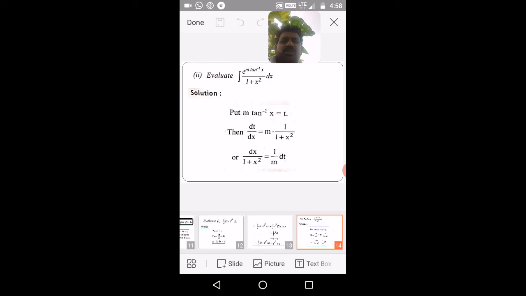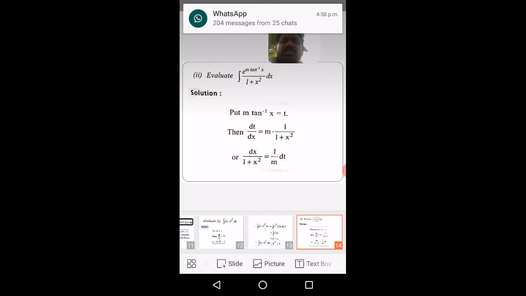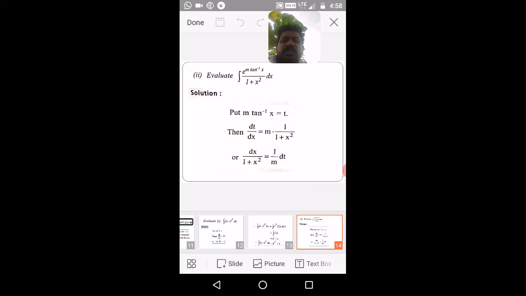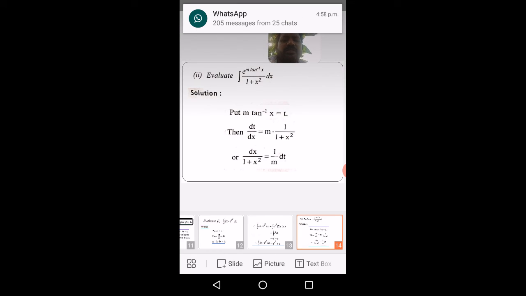Immediately looking at this question, you have to guess that by substituting tan inverse x we will get another thing, because the derivative of tan inverse x with respect to x is 1 by 1 plus x square. So put m tan inverse x equal to t. Then by differentiation on both sides you will get dt by dx equal to m into 1 by 1 plus x square, because d by dx of tan inverse x is 1 by 1 plus x square.